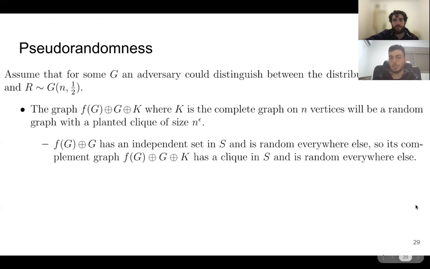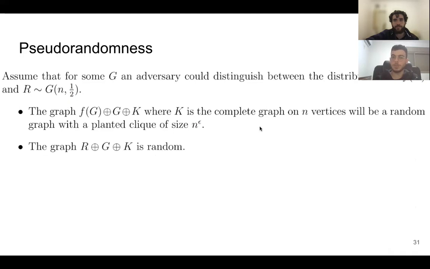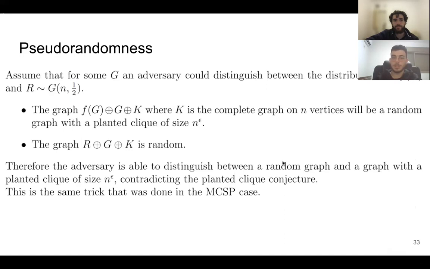So this is a graph with a planted clique of size n to the power of epsilon. And the graph R XOR G XOR K is just a random graph because R is random and G and K are constant. So in total, the adversary will be able to distinguish between a graph that is uniformly random and a graph with a planted clique of size n to the power of epsilon, contradicting the planted clique conjecture.